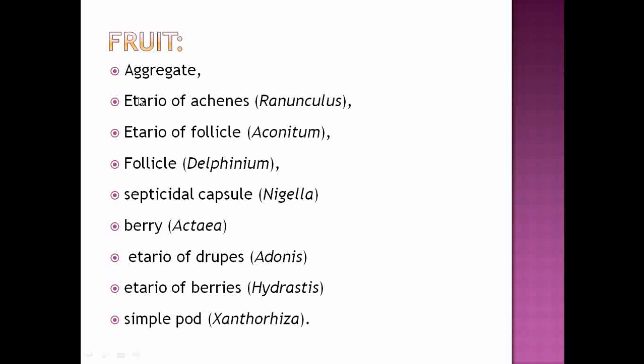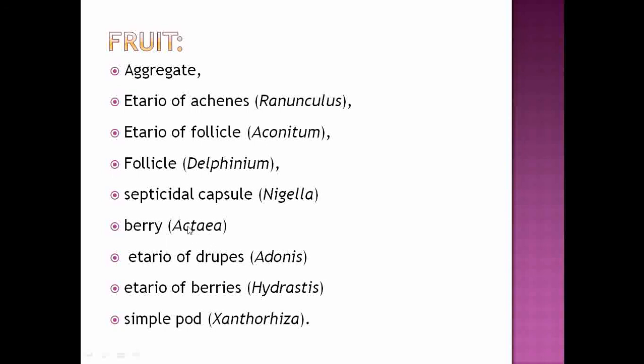Then next we see the type of fruits observed under that family. Mostly aggregate types of fruits are observed. Under the aggregate type, the genus Ranunculus shows an etaerio of achenes. The fruit observed under the genus Aconitum is an etaerio of follicles. Genus Delphinium shows a follicle type of fruit. Genus Nigella shows a septicidal capsule.